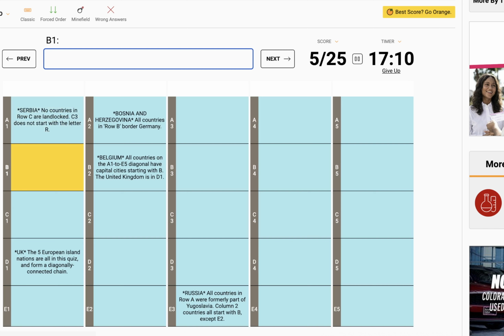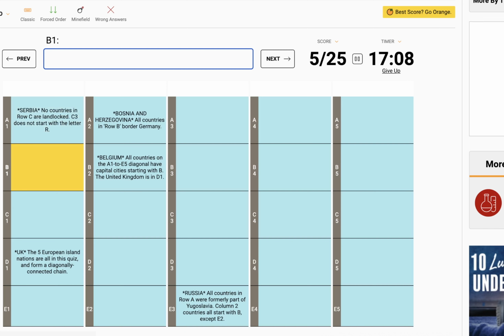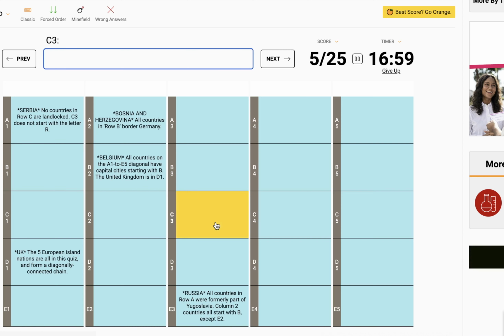No countries in row C are landlocked. C3 does not start with the letter R. So C3 is probably what we have to answer next. It is not landlocked. It has a capital that starts with the letter B. A capital that starts with B and it's not landlocked, and it does not start with the letter R, so it's not Romania.